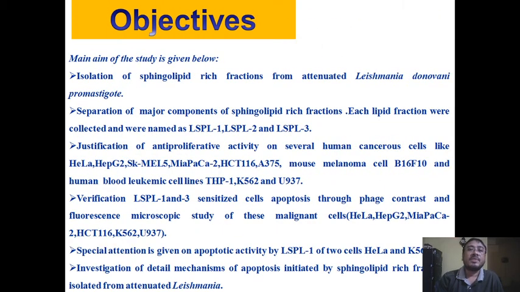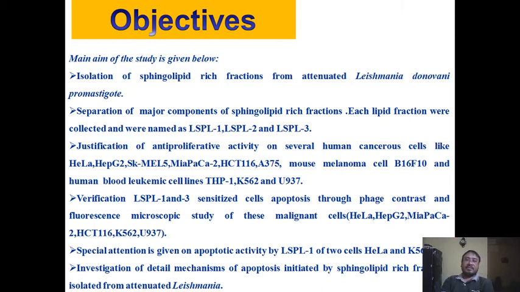Now, the objective of this work. The main objective of this work is isolation of sphingolipids from attenuated Leishmania pneumoniae, then separation of the major components of the sphingolipids. The lipid fractions were collected and named LSPL1, LSPL2 and LSPL3.